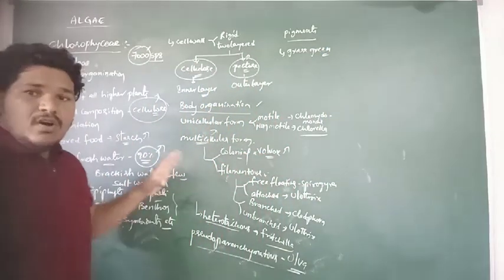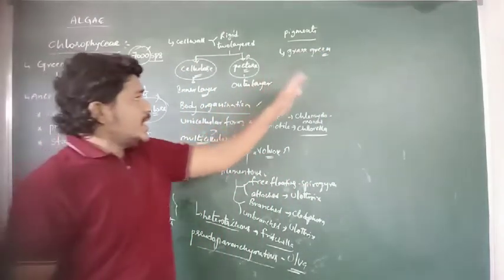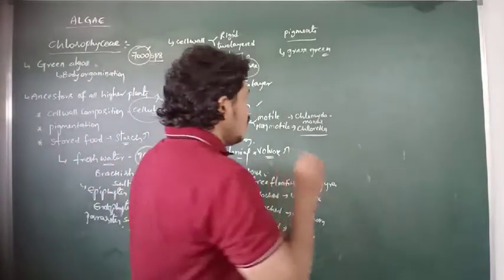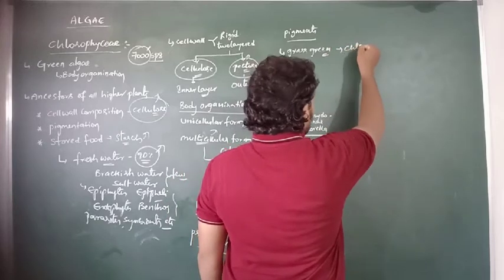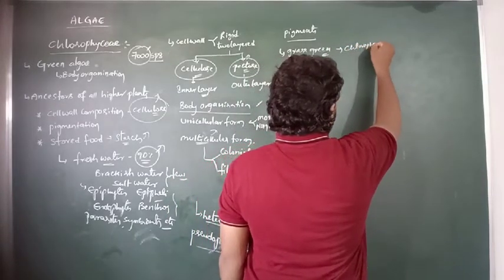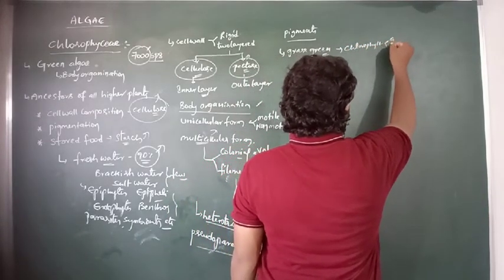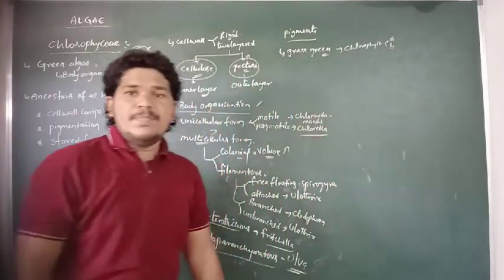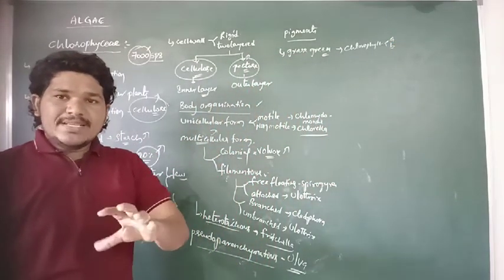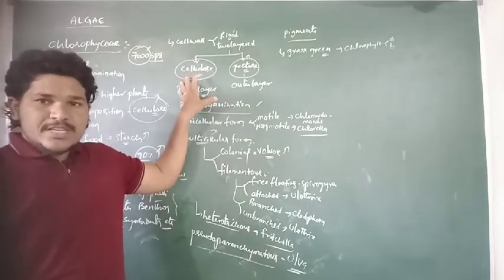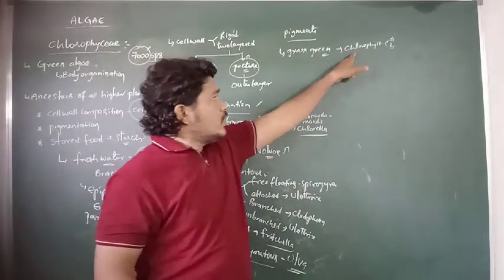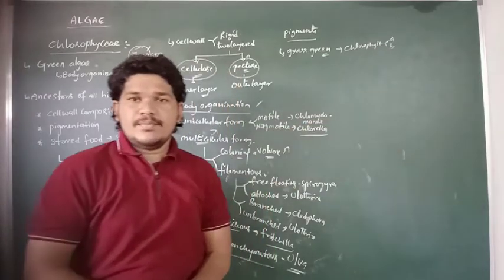Why are we calling all these Chlorophyceae grass green? Because of the dominant presence of the chlorophyll pigment, particularly chlorophyll A and B. So the major pigments present in the body of Chlorophyceae are chlorophyll A and chlorophyll B.